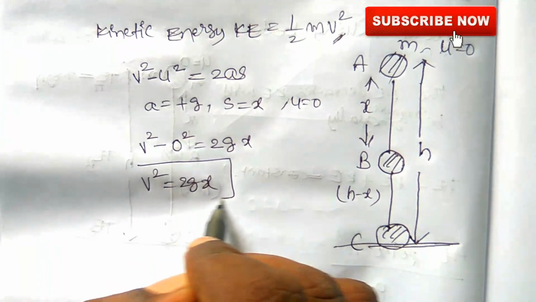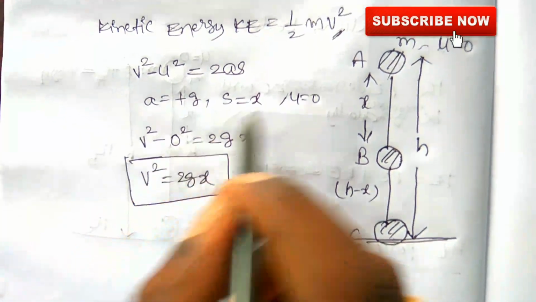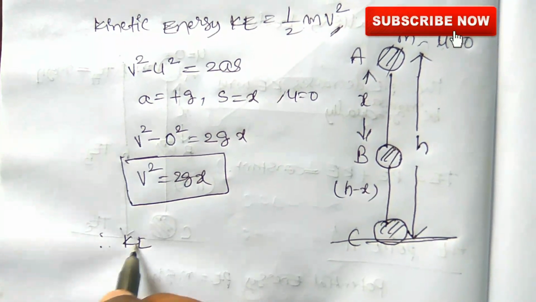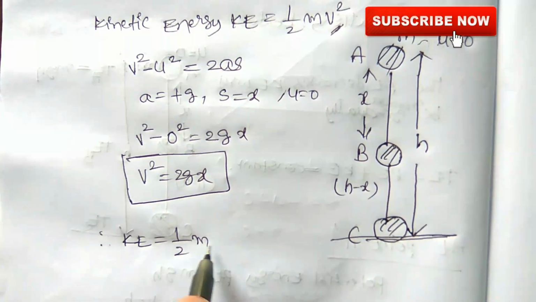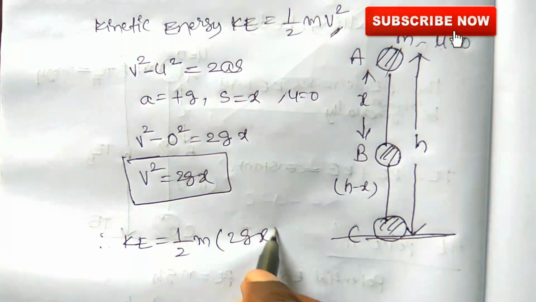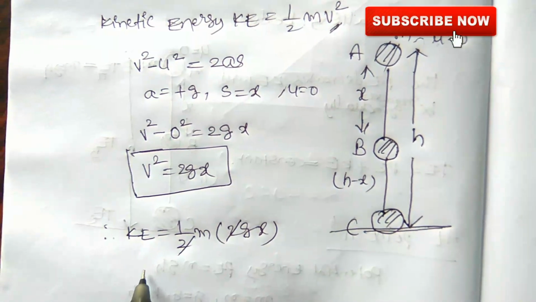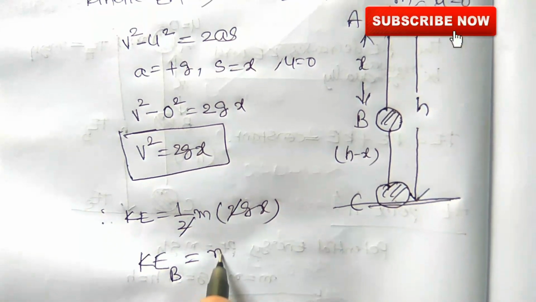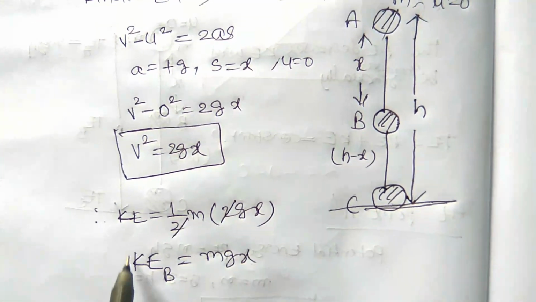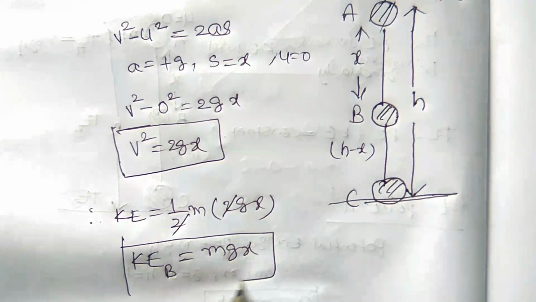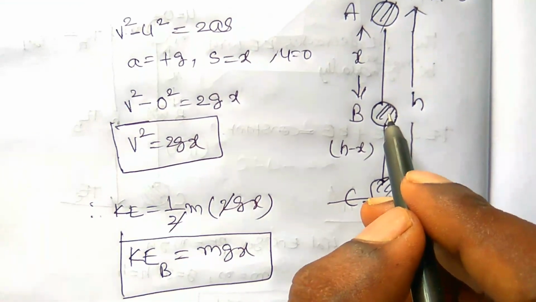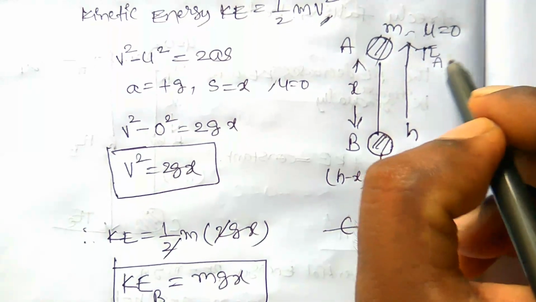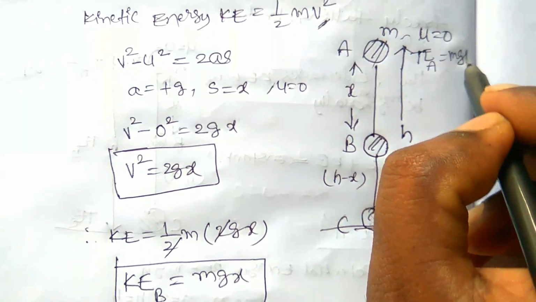This value should be substituted in the half mv squared. Therefore KE is equal to 1/2 m into v squared, that is 2gx. The 2 cancels out. Therefore KE at B is equal to m into g into x. This is the kinetic energy of the body at point B. So already we found that the total energy at point A is equal to mgh.